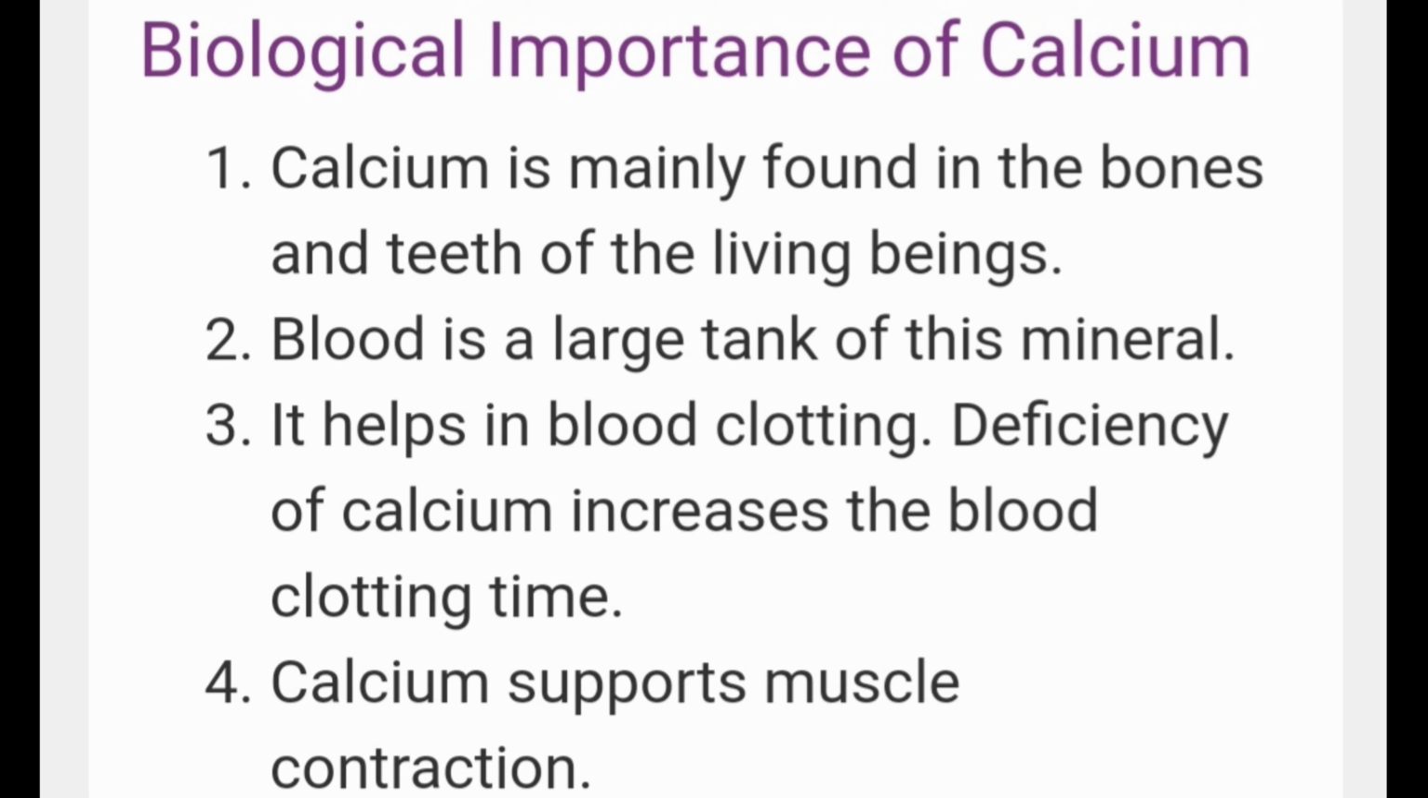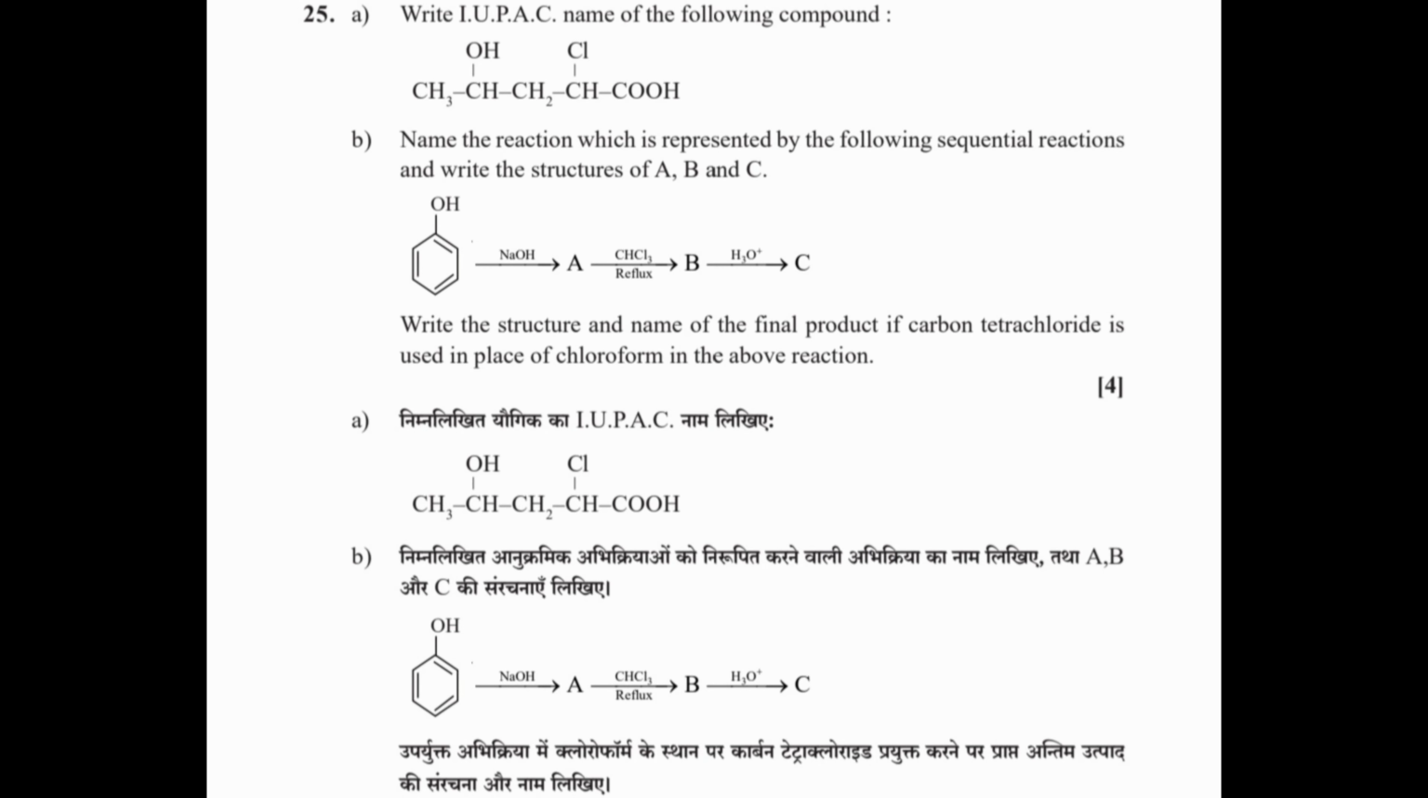Calcium is mainly found in the bones and the teeth of living beings. Blood is a large tank of this mineral. It helps in blood clotting. Deficiency of calcium increases the blood clotting time. Calcium supports muscle contraction.